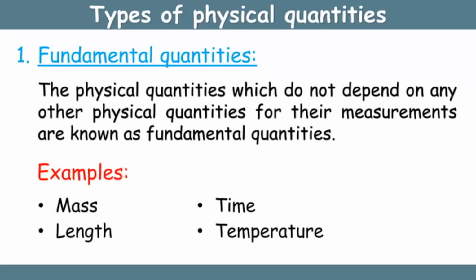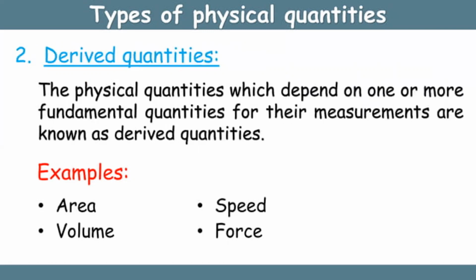So, we have different types of physical quantities. First is the fundamental quantities. The physical quantities which do not depend on any other physical quantities for their measurements are known as fundamental quantities, like mass, length, time, and temperature. So the other one is the derived quantities. The physical quantities which depend on one or more fundamental quantities for their measurements are known as derived quantities. Tulad ng area, volume, speed, and force.